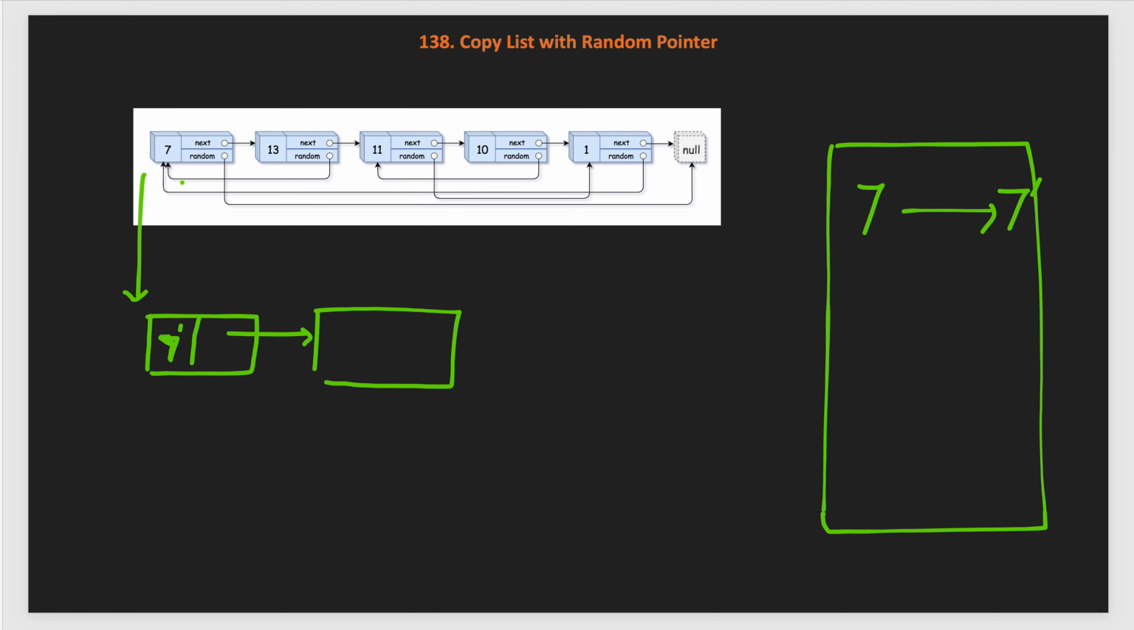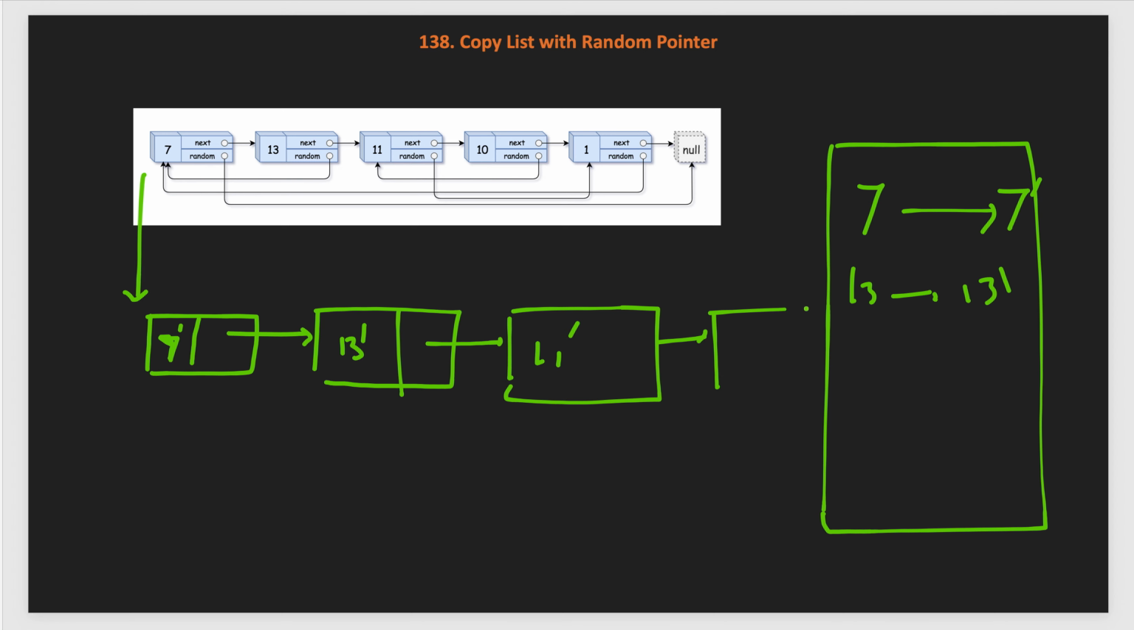In the first pass we just iterate this list starting from the head node and go to next and create new nodes. Here we create 13 dash, then move to the next node, and also create a mapping of 13 to 13 dash. Similarly for the other nodes, like 11 to 11 dash, 10 to 10 dash and so on. So in the first pass we create this list using just the next pointer, copying all the nodes and keeping the next pointers according to the original list.